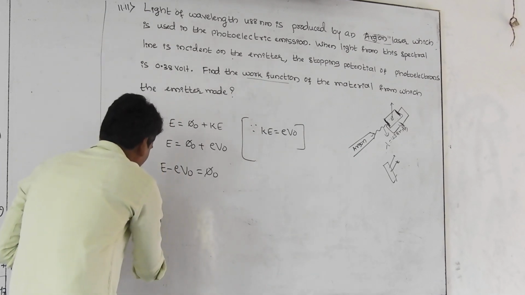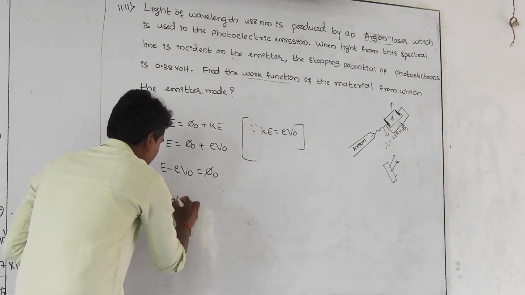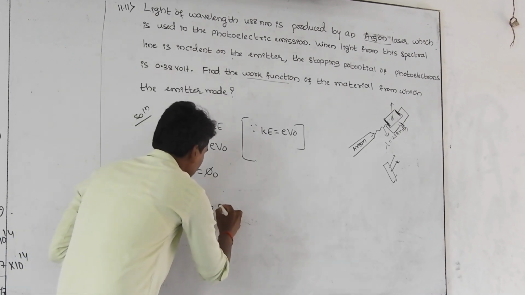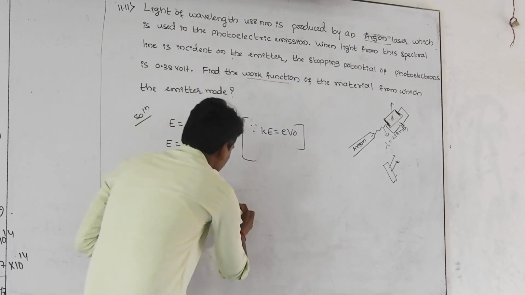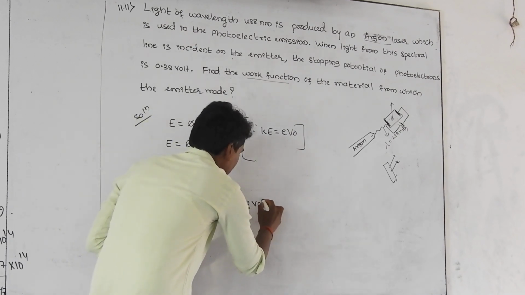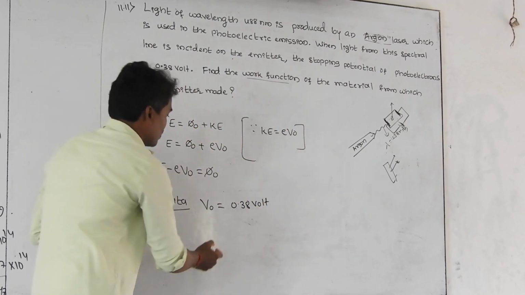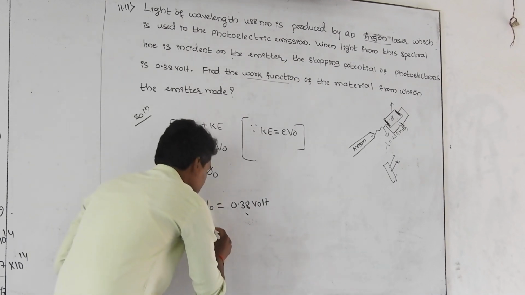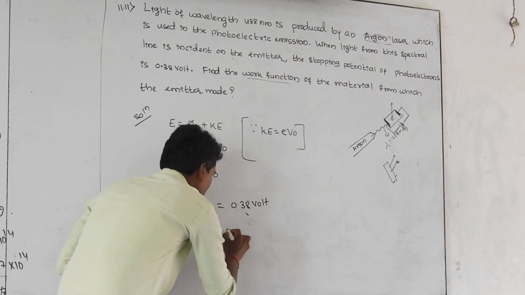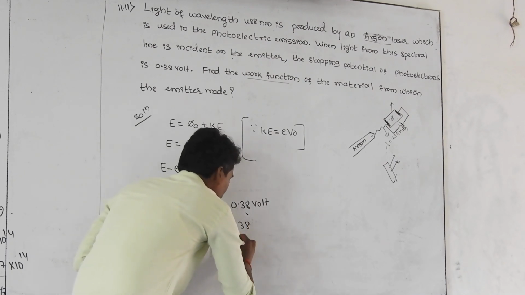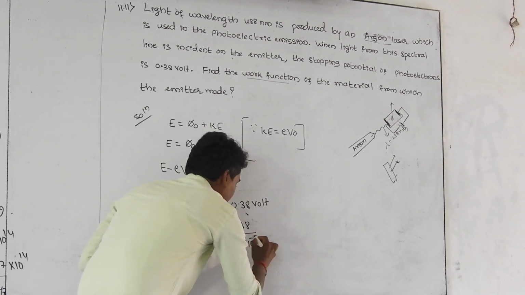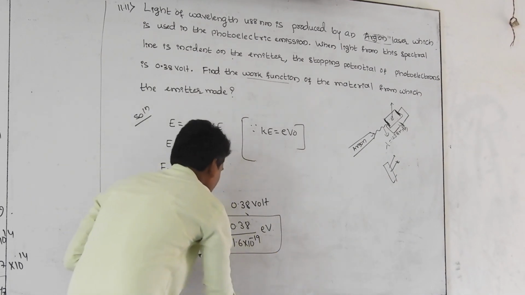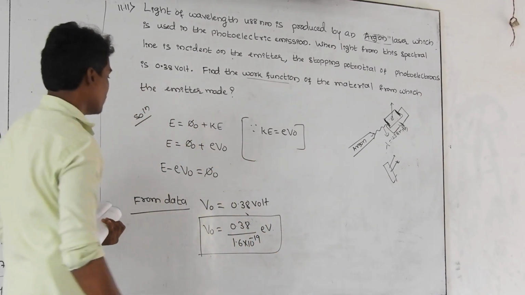And here, from the data, the stopping potential is given. That is V naught is equal to 0.38 volt. First, we have to convert this stopping potential in terms of electron volt. How to convert this? Just divide by 1.6 into 10 to the power of minus 19, to get the value in electron volt. And this is the conversion of the stopping potential in terms of electron volt.